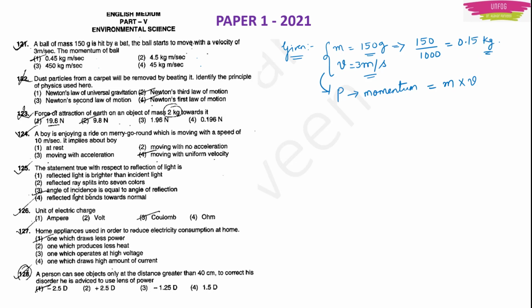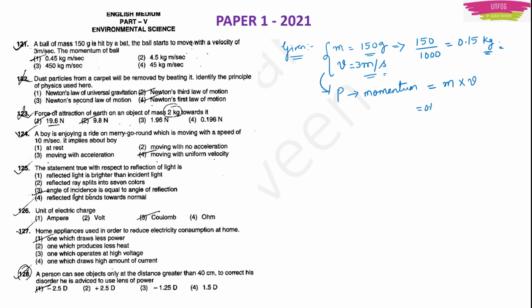Now you match the options. One is kg, the other one is meter per second. Yes, in all 4 options also you have kg meter per second. So now also we have not reached the right answer, but at least we have an idea that our units are matching, so we are going in the right way. Now you just have to multiply, because momentum is equal to mass into velocity, right?